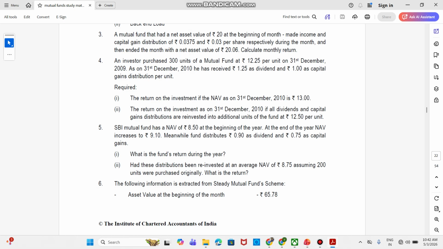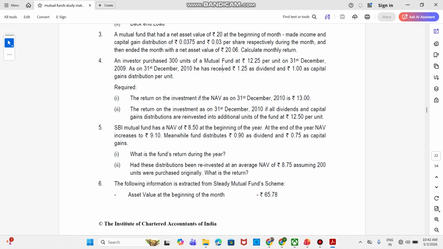There are a few questions in AFM where, however many times you revise, you tend to make some mistakes in the exam and get stuck. But if you listen once carefully, there is no way you're going to lose a single mark on this kind of question. It was asked in your September 25 attempt as well, and also frequently in the previous attempts. So that's the main objective we can challenge.